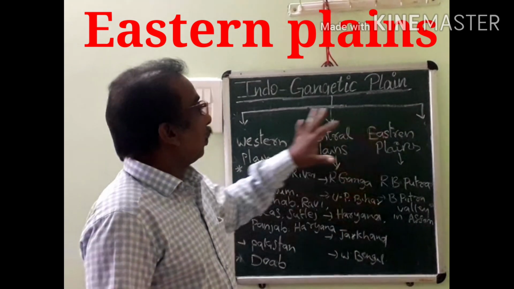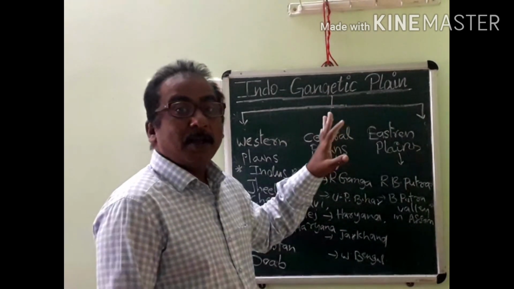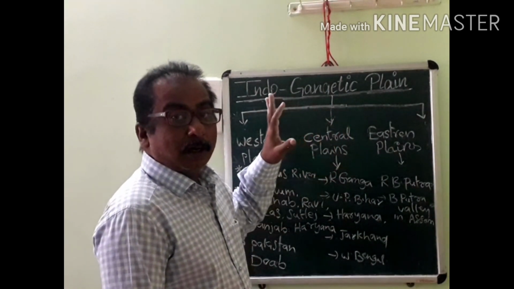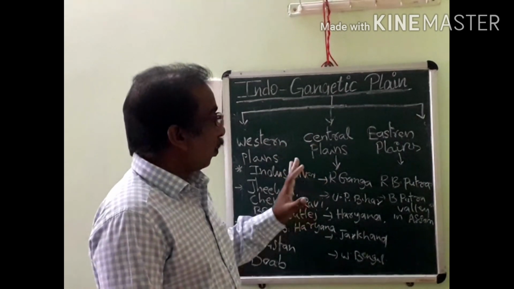These are the three parts of the Indo-Gangetic plains, which give the most important agricultural production in India.